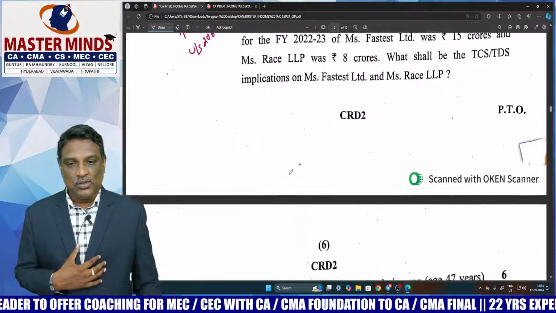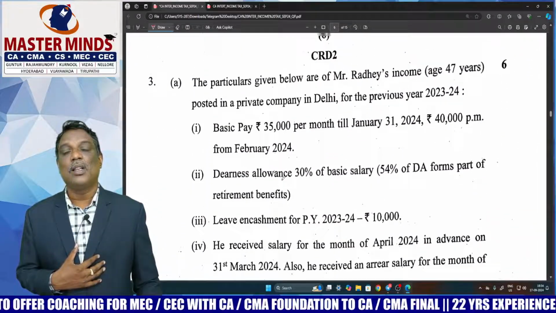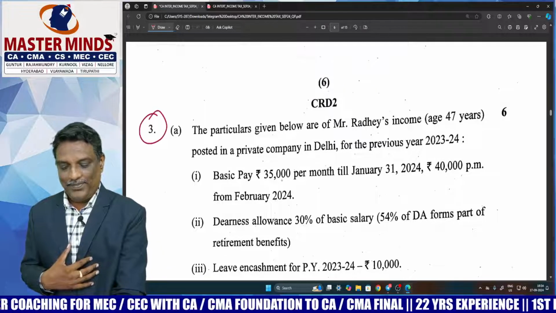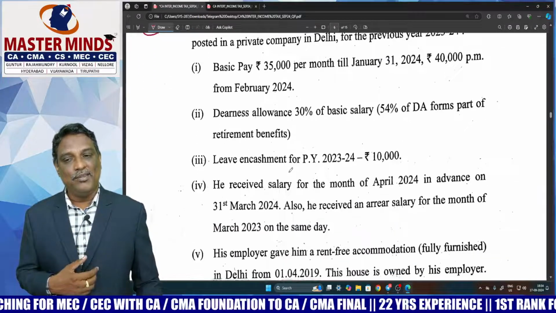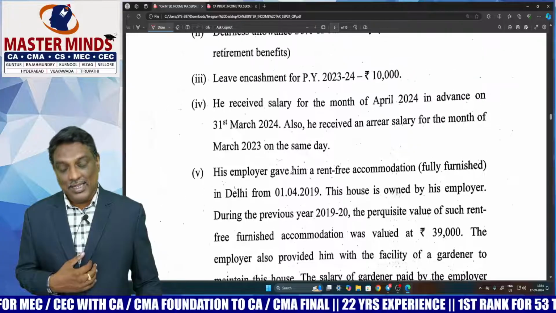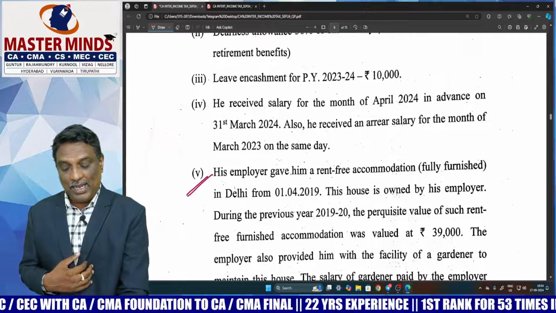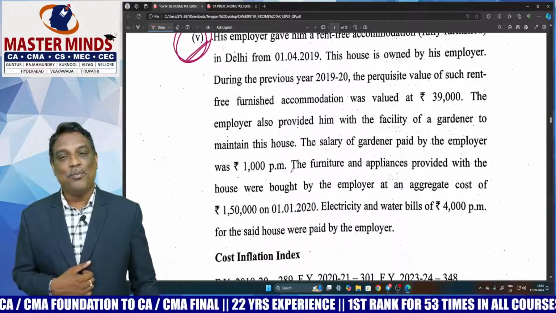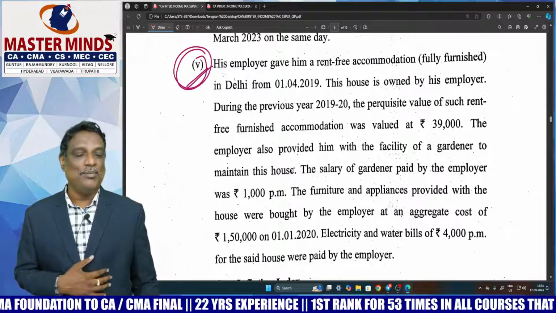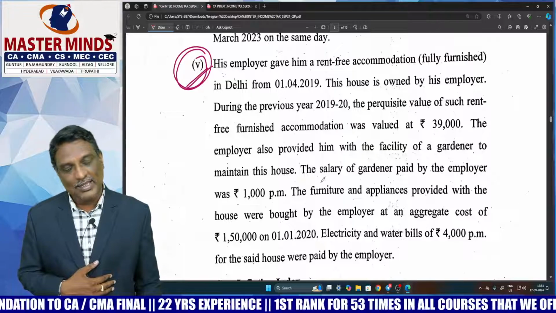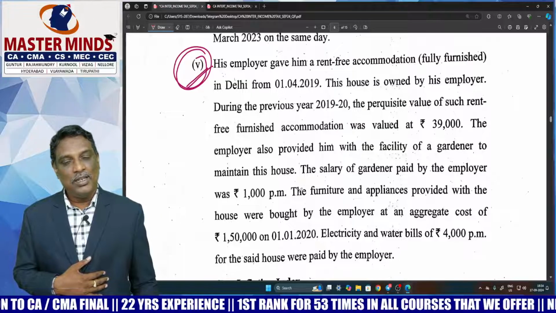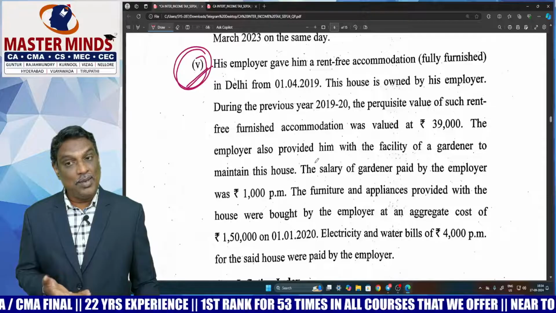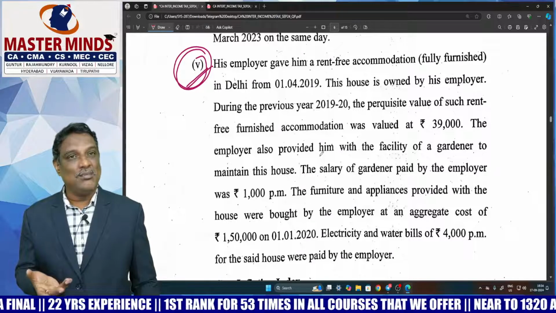Okay. And the next question is on salary. And one more important observation here is in this problem, the amendment, this is the point relating to the latest amendment in Finance Act 2023. That is the amendment which is relating to rent-free accommodation.